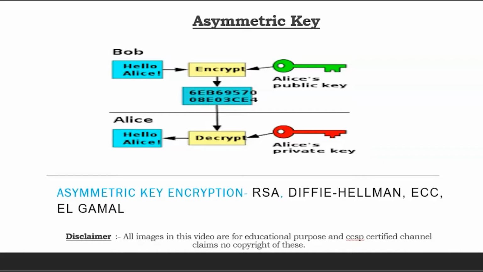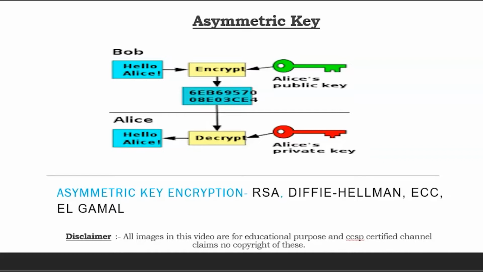That's why we have PKI, public key infrastructure, which we will cover in the advanced topics. As a basic concept for asymmetric keys, just remember that the receiver's public key and receiver's private key play the role.